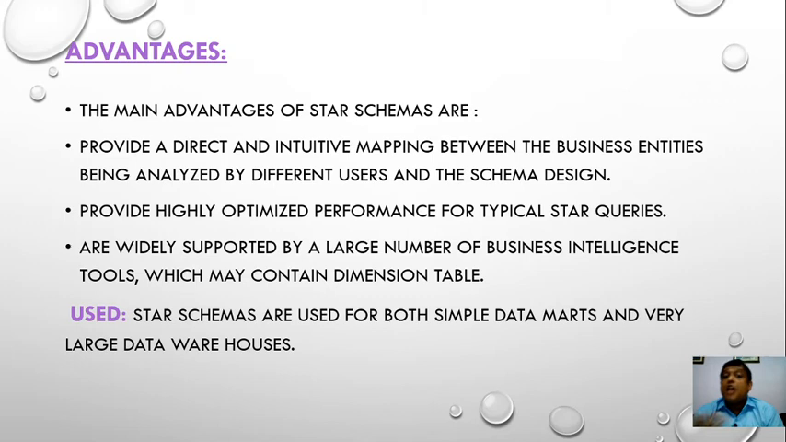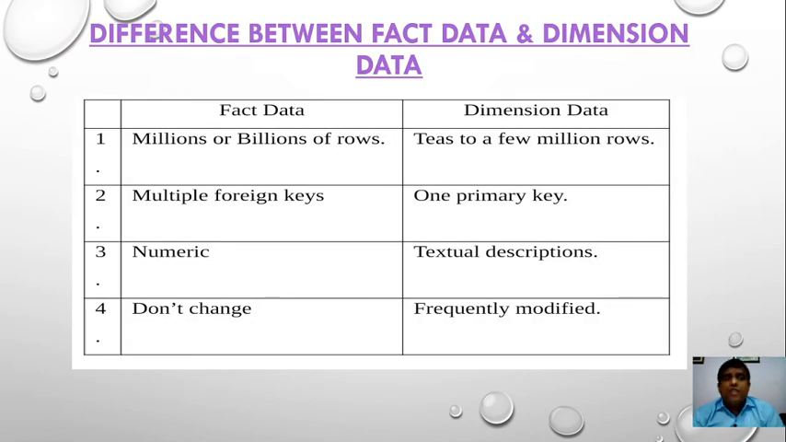Metadata means data about data. Data mart means a subset of the data warehouse. There are some differences between them. Remember it. Here we will define the difference between fact and dimension data.